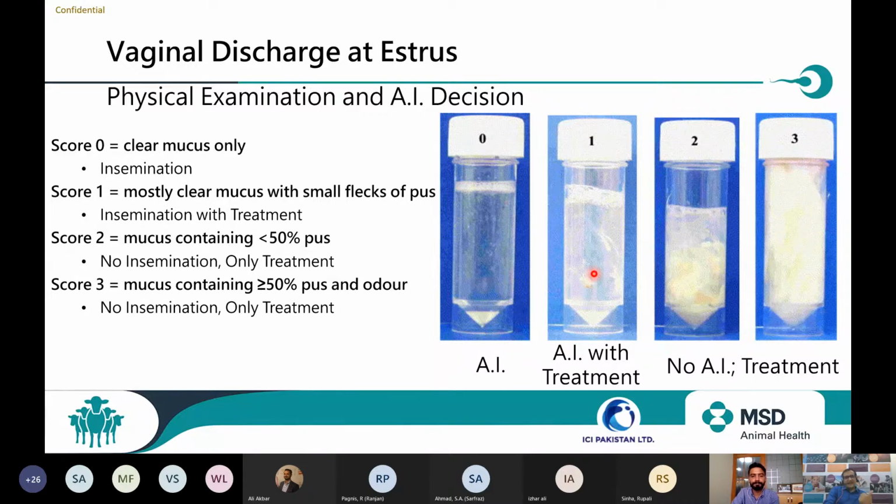So to prevent that, I will take the chance of insemination, but also support the animal with treatment. But if the discharge is more than 50%, close to 40-50%, with pus or debris, then I will not go for insemination. I will save my cost of insemination but definitely go for treatment, because the chances of conception in these animals are very, very low. So in score 0, definite AI; in score 1, AI with treatment; and in scores 2 and 3, only treatment.